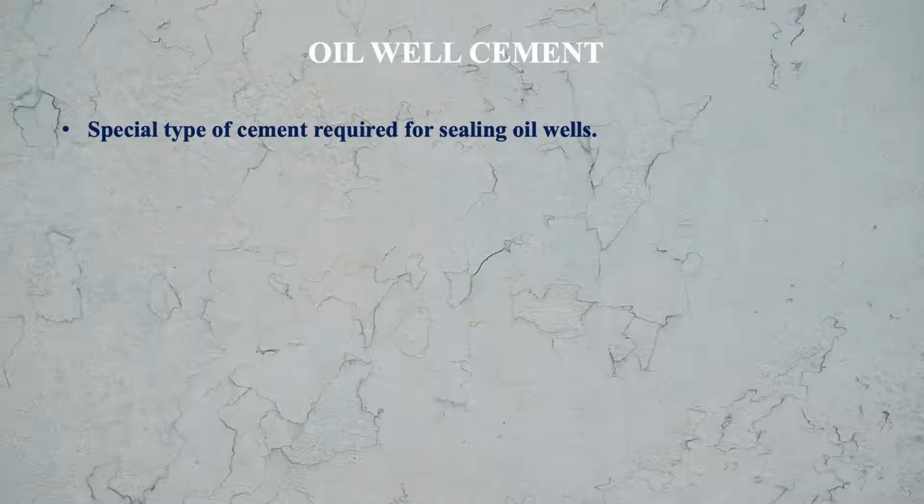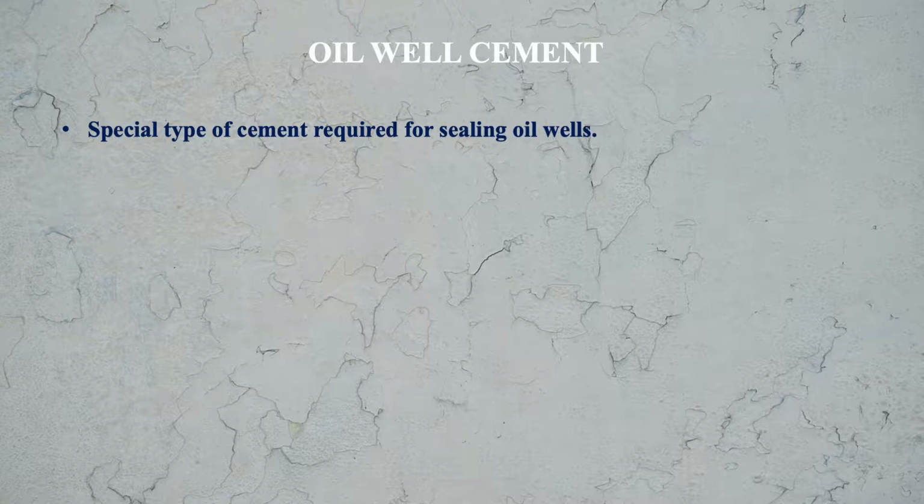Now the next cement is oil well cement. This oil well cement is a special type of cement which is required for sealing of oil wells. Why is sealing done?